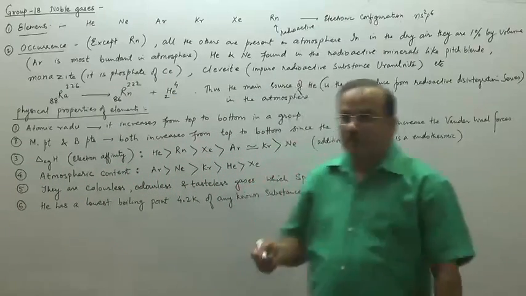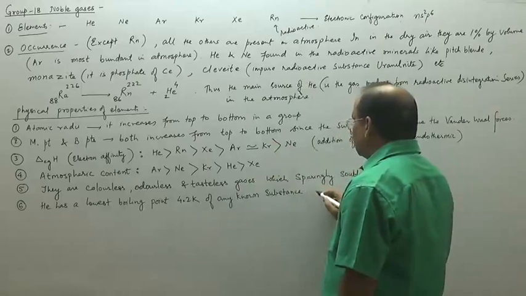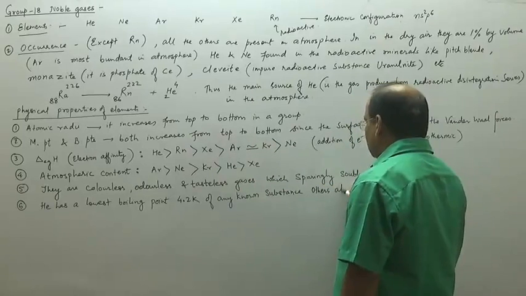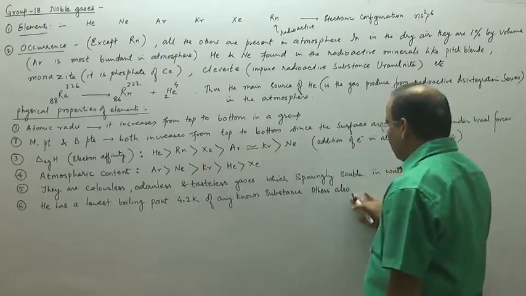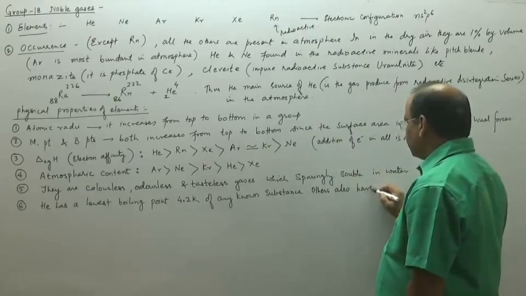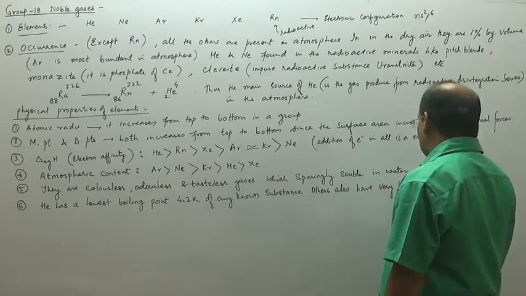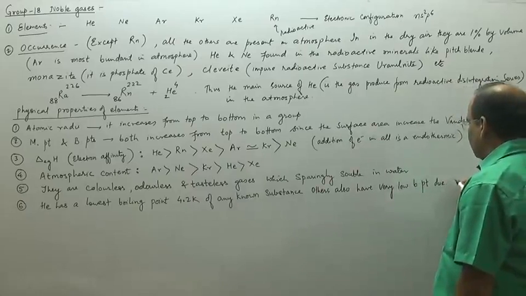As I have told you, they all have weak London dispersion forces. So the others also have very low boiling points due to weak London dispersion forces.